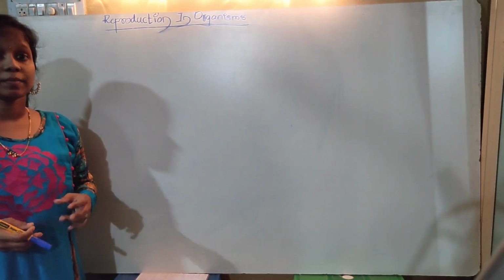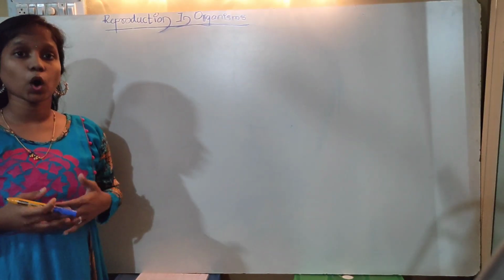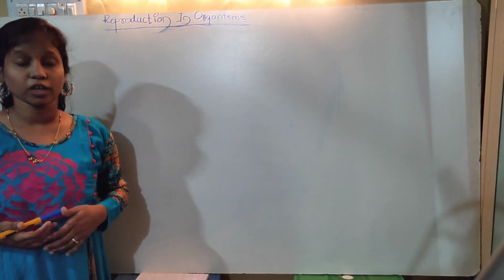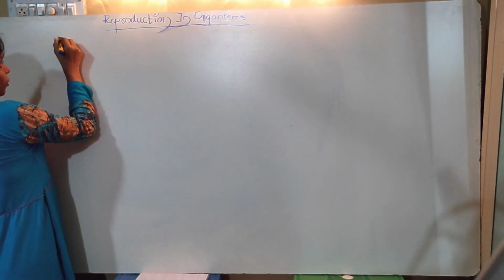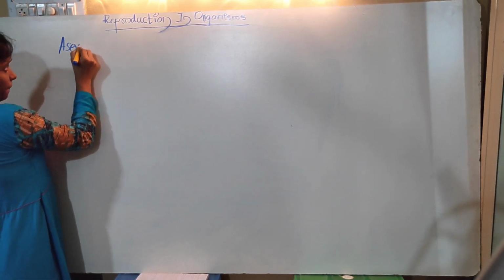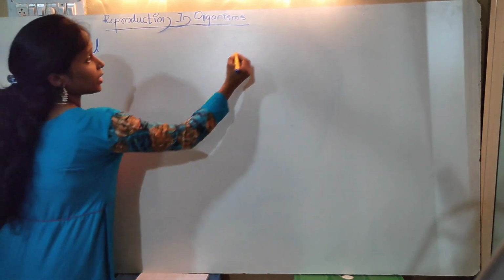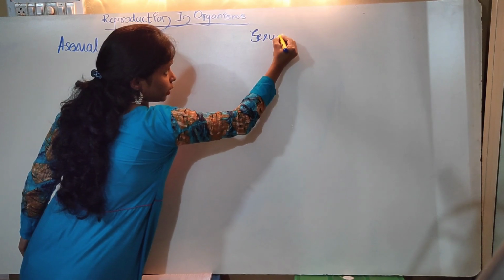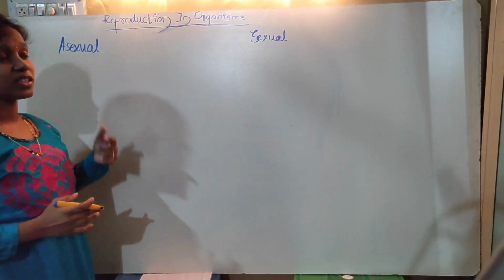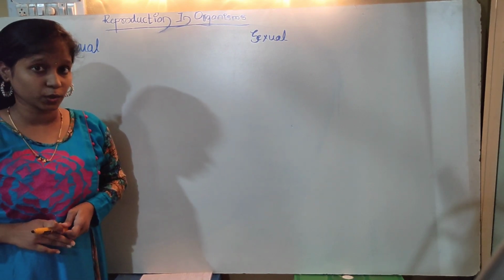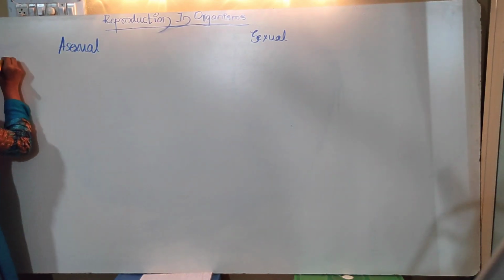Reproduction of an organism is of two types, based on the involvement of the participants, that is, how many organisms are involved in the reproduction. If only one organism is involved, we study it under the asexual mode of reproduction. If the reproduction involves two organisms, we study it as the sexual mode of reproduction. In today's class, we will only concentrate on the asexual mode of reproduction. In asexual reproduction, only one parent organism is involved.